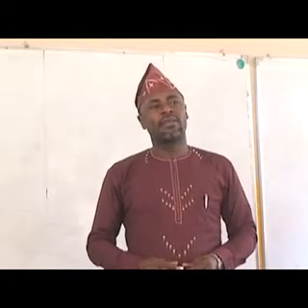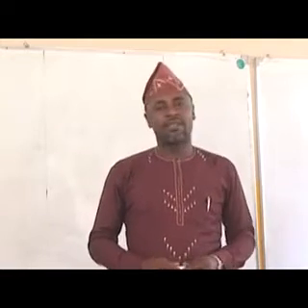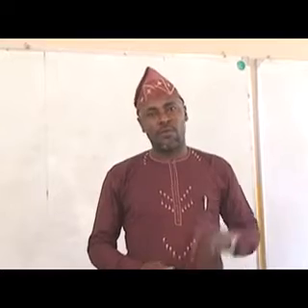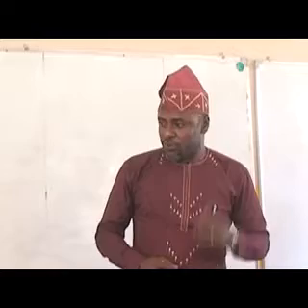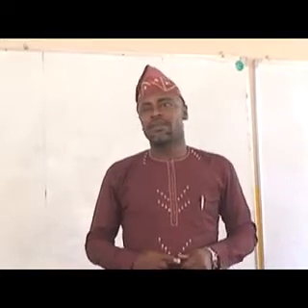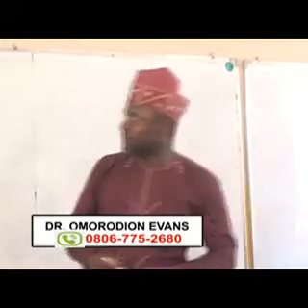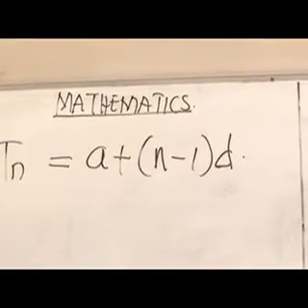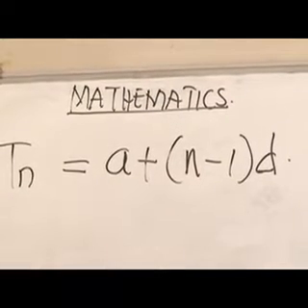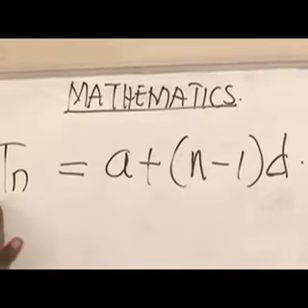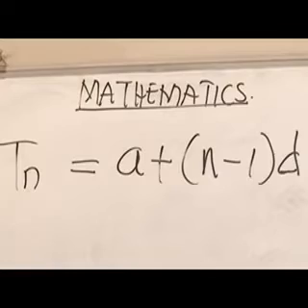Thereafter, we'll take some questions that are related to the topic, and then take good examples from past questions that will enable us to understand the topic properly. So let's take the first question, but before that, let's look at the formula once again. We have said, by way of definition, that this formula is very vital. So we are going to be using it to solve some related problems outside what we've solved in our first class.